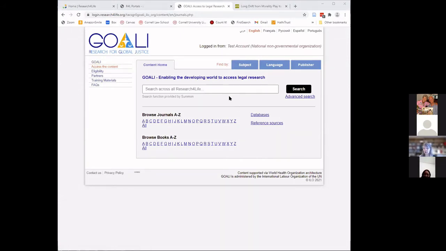the GOALI portal. And note I'm going to be using the search function. So the search function is searching all across the Research4Life materials.